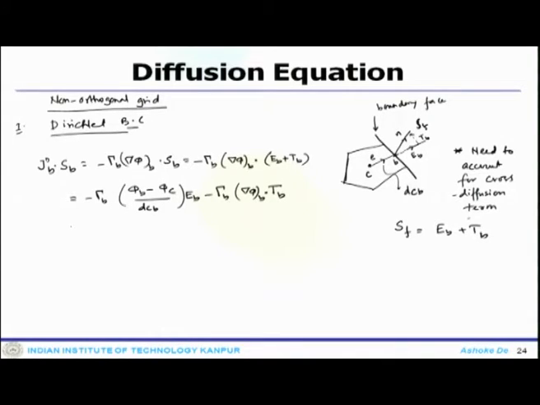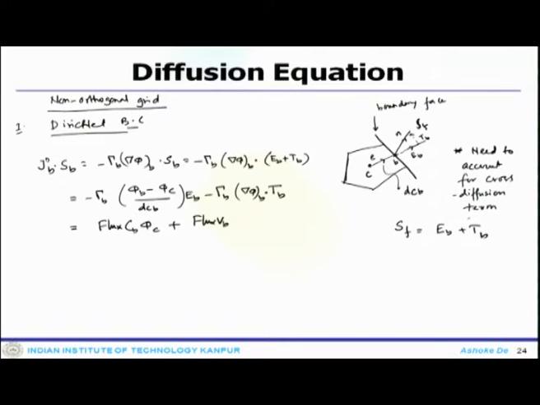So, which in terms of coefficients, it is flux_CB phi_C plus flux_BB.